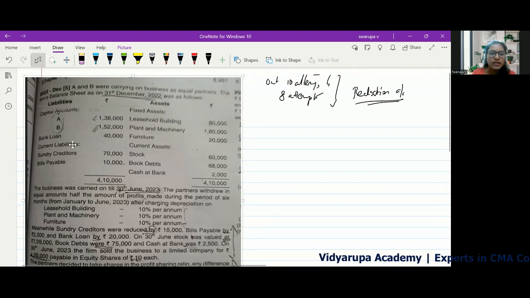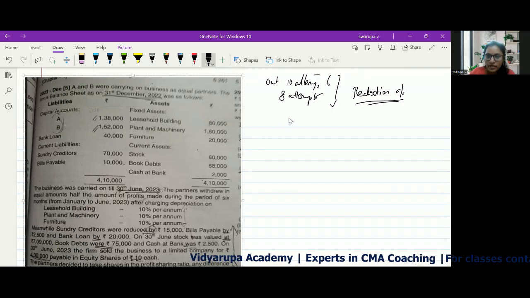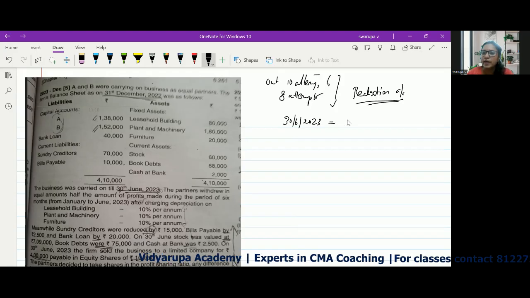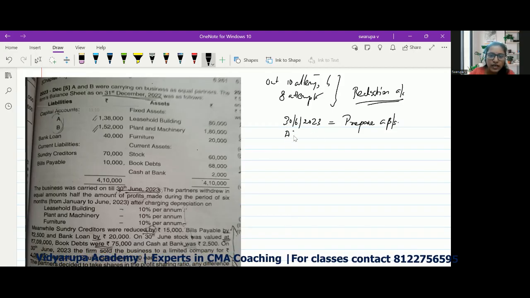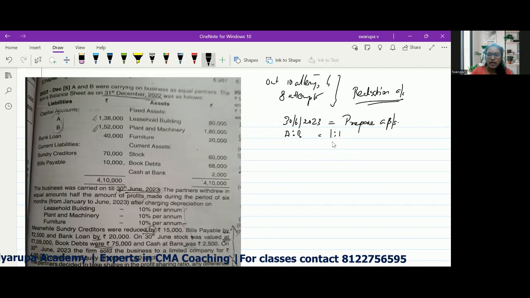First, we are given a balance sheet as on 31st December 2022, and the business is carried on till 30th June 2023. So we need to prepare a balance sheet as on 30 June 2023. Then what is the profit sharing ratio? A is to B, it is 1 is to 1. And revalued figures are given.